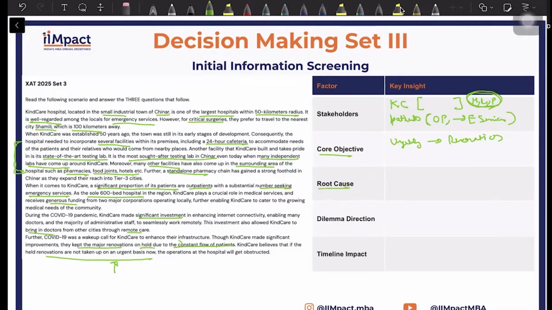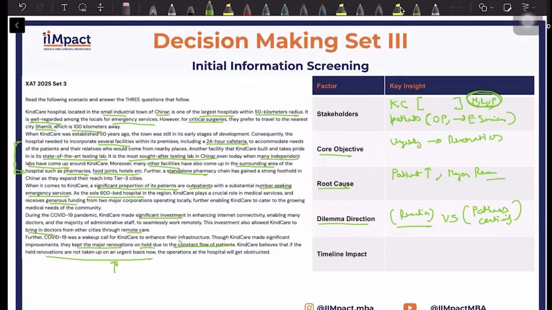What is the root cause here? Because patient flow was always high, major renovations could not be done because you would have to shut down the hospital. What is the dilemma direction? So, do you shut down the hospital to do the renovation, versus renovation versus patient continuity, because your hospital will have to be shut down.